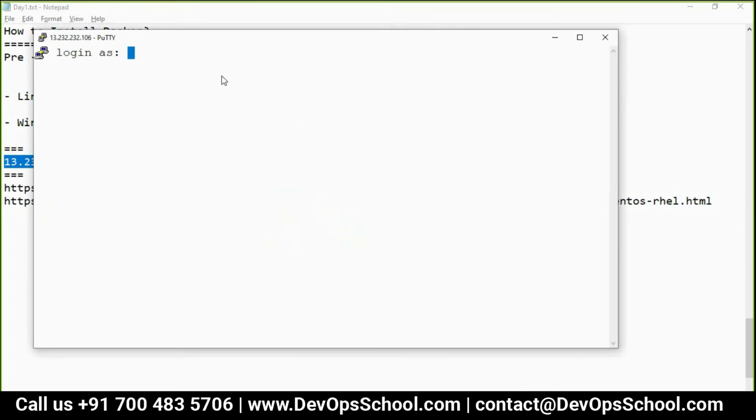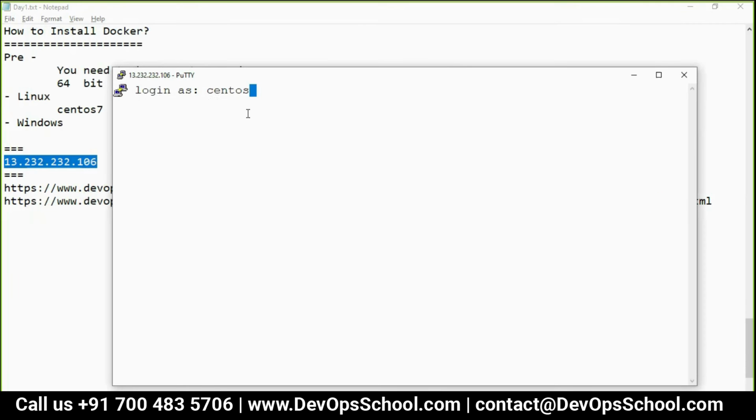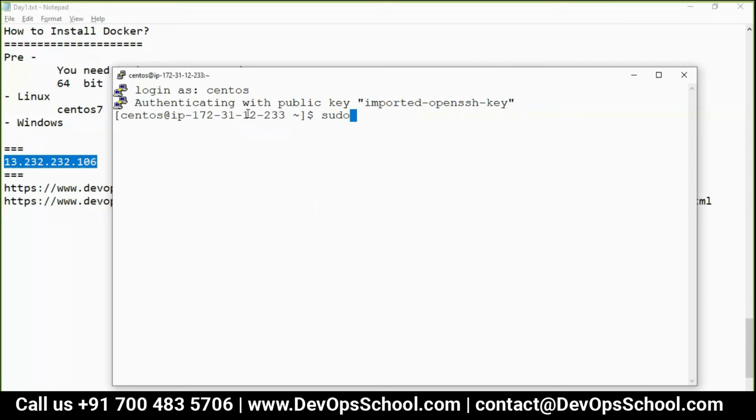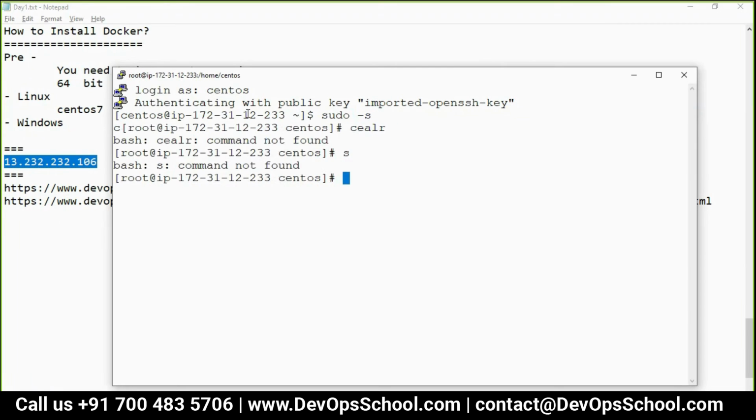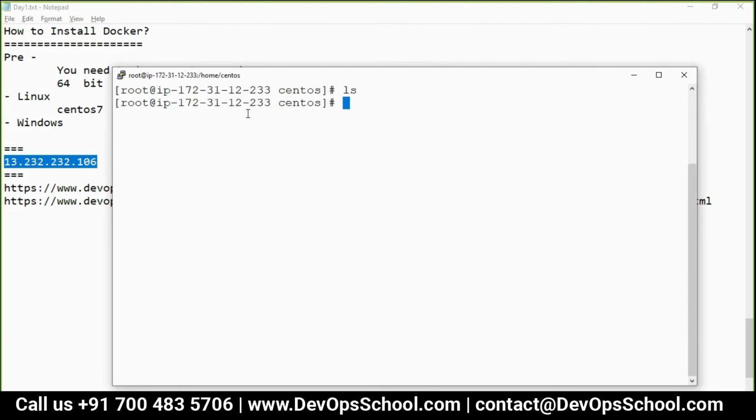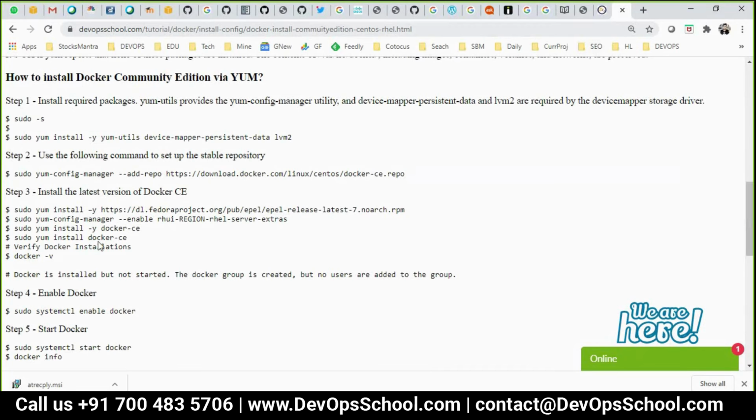Okay. Now, first thing, the username is CentOS. For you, the username will be different, which is already shared with you through email. Now, I'll become root, because Docker needs root or sudo to install it. So now, I will just follow this document, whatever it says.